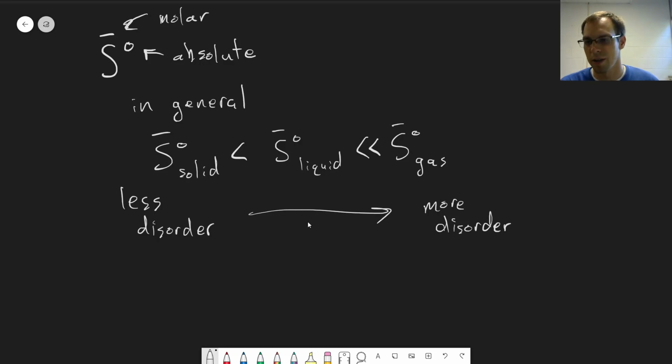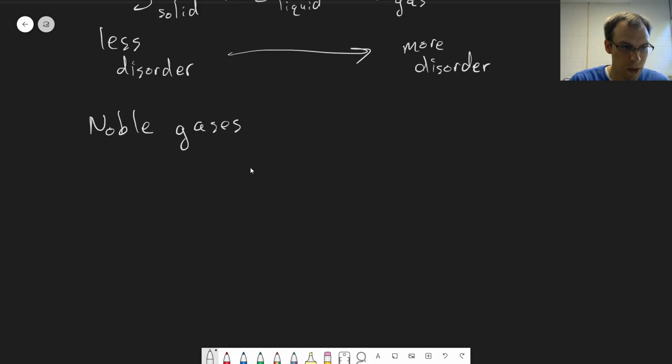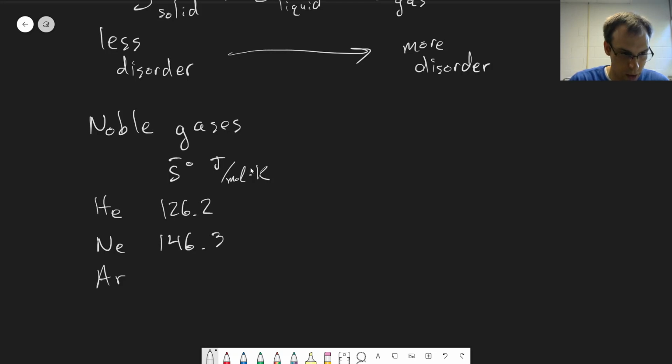Now, one other trend we can look at, let's look at something where everything's in the same phase. So we're going to look at some noble gases and what the entropy values are for those. What's S bar naught? This is in units of joules per mole times Kelvin, since they're molar values. So helium has an absolute entropy of 126.2, neon 146.3, argon 154.8, krypton 164.1, and xenon